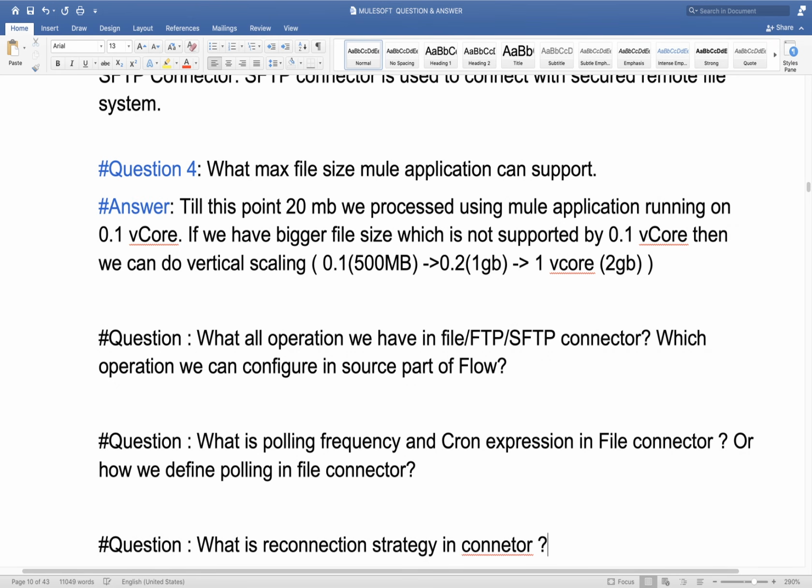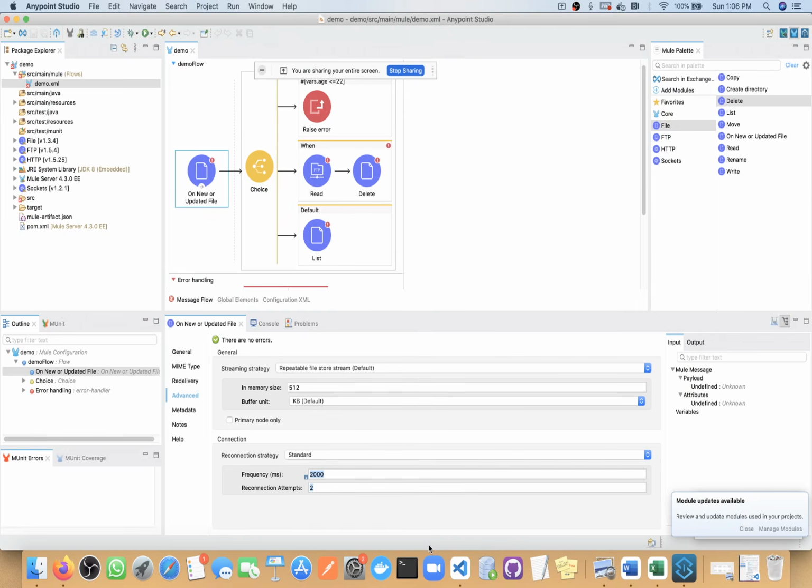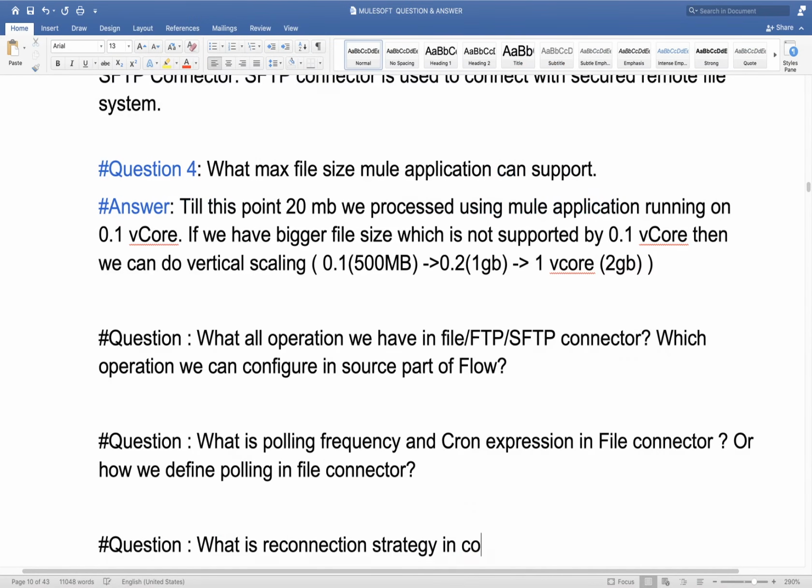And this is common for all connectors. What is reconnection strategy in connector?